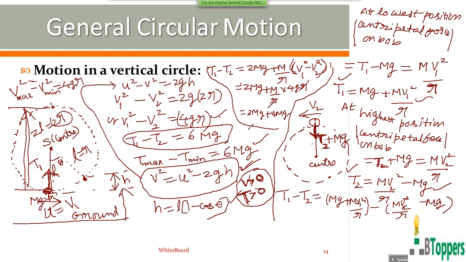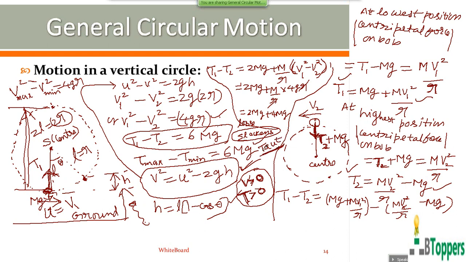If the tension of the string becomes 0 at a particular position, then the string slackens at that particular position. String slackens means it becomes loose. The string becomes loose or slackens at the particular position when tension becomes 0. So for the bob of the pendulum to rotate in the circular path in the vertical plane continuously, the string should remain taut or straight at all the instants throughout the motion.